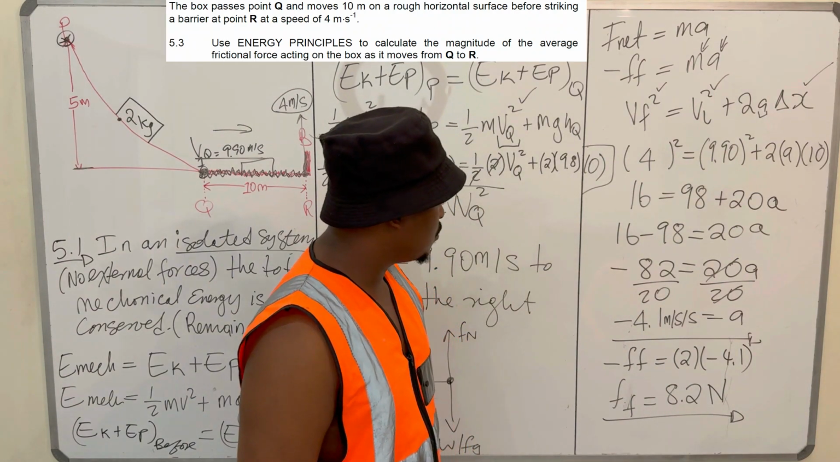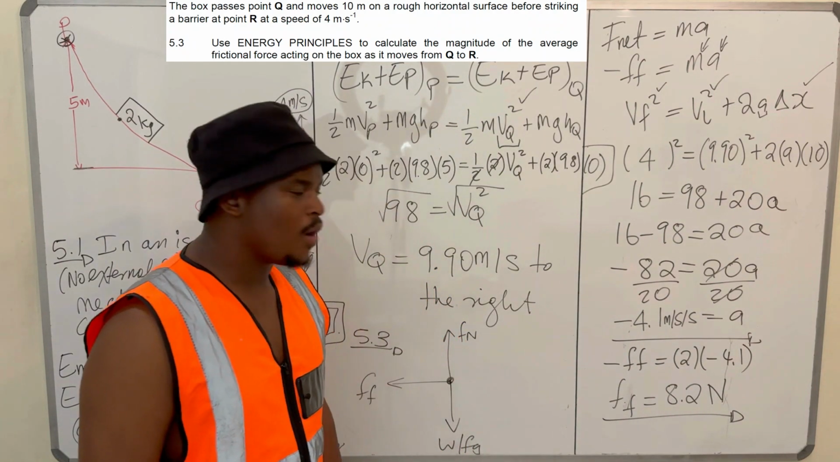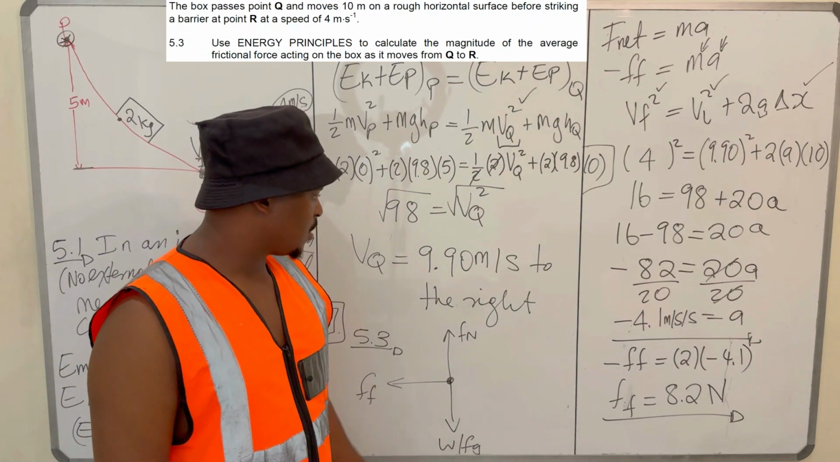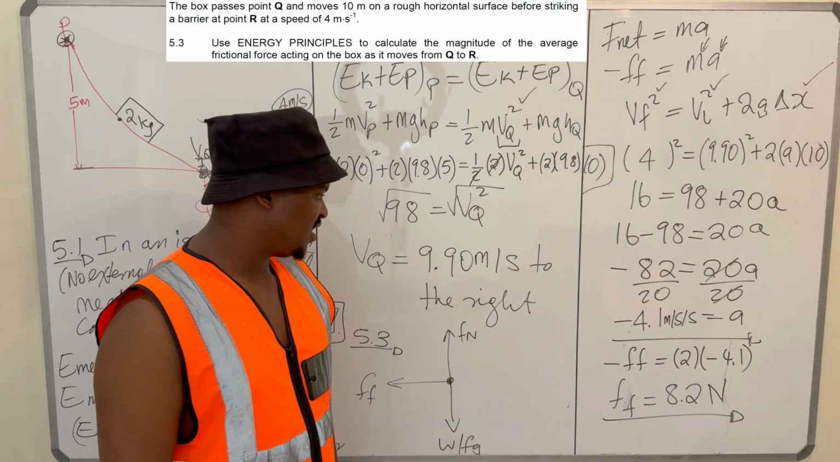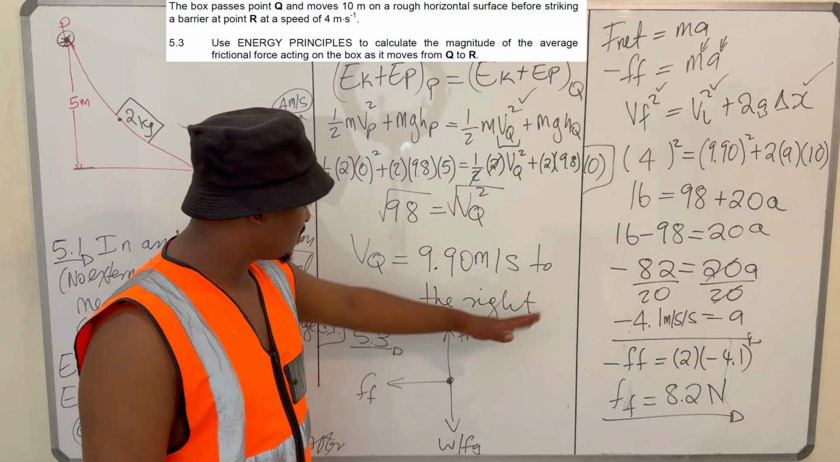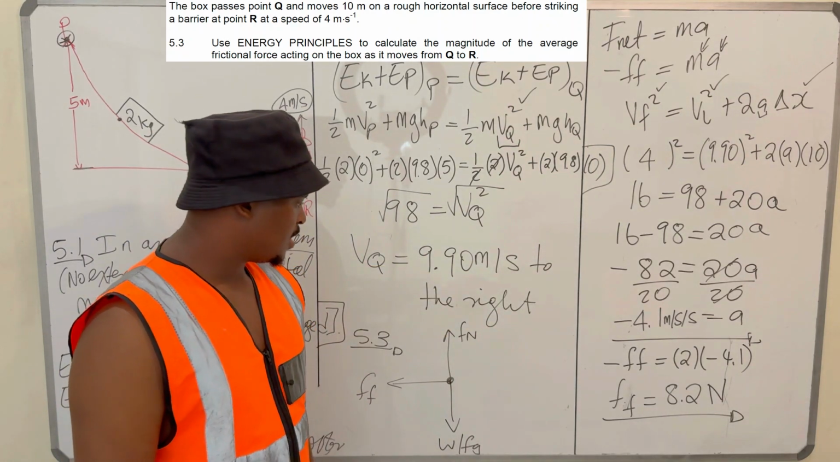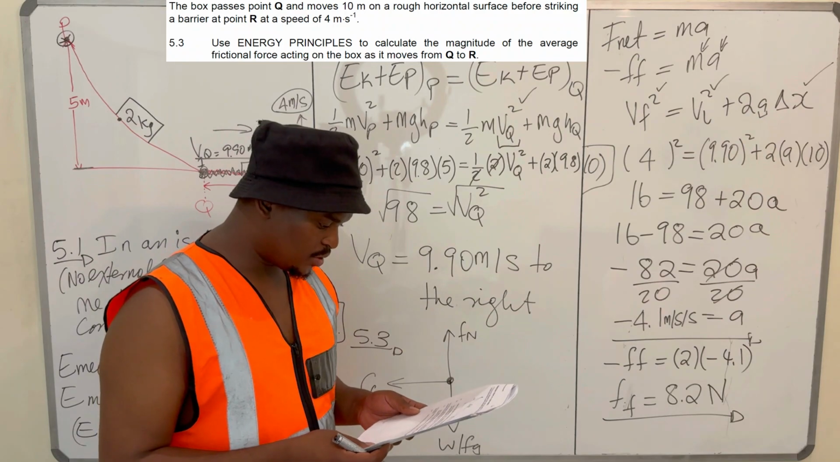Yeah, it should look like this. The quicker way one would have done it, they could have used the work energy theorem. It would have been much easier. So this one is a bit long, but I like it. So I'm going to do the next one, which is 5.4.